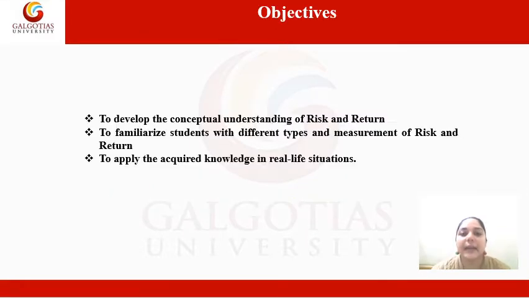Here are the learning objectives of today's lecture. The first one is to develop a conceptual understanding of risk and return. The second objective is to familiarize students with different types of measurement of risk and return. The third one is to apply the acquired knowledge in real life situations. And I hope that by the end of this lecture, we will be able to cover these objectives.